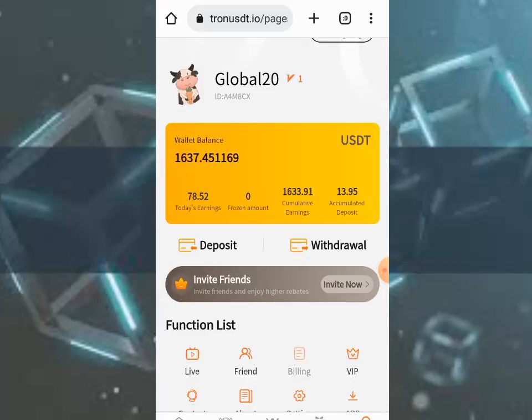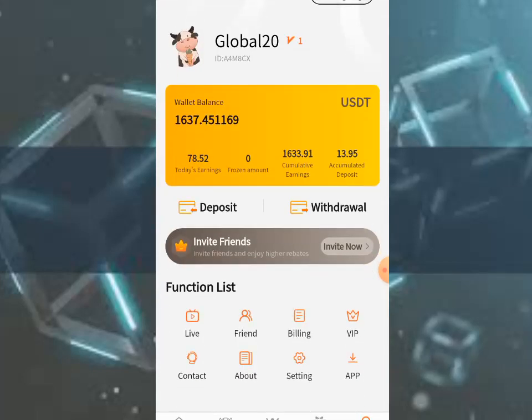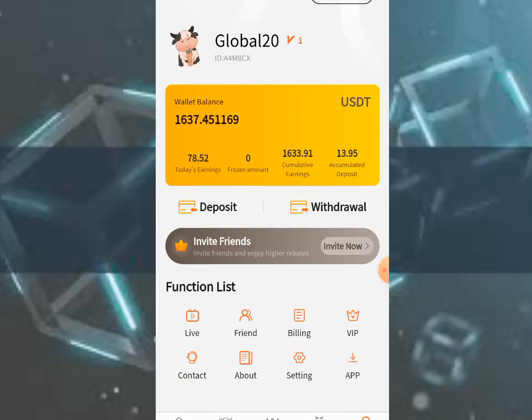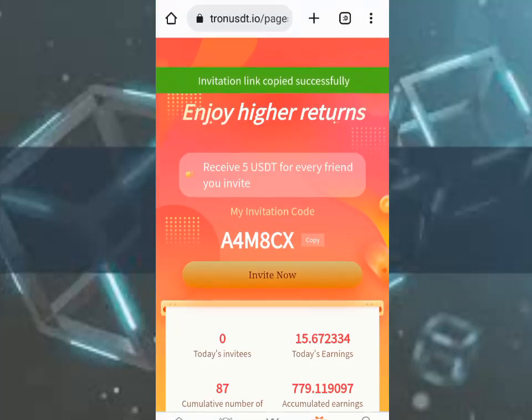Simple as that. For new members who don't know how to register, I'm going to show you step by step. Remember, every new member gets 50 USDT as a welcome bonus, but you can't withdraw the 50 USDT. You can invite your friends. Just copy your referral link and share it with your friends.